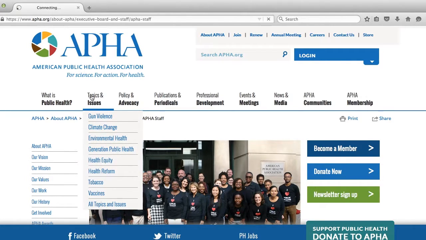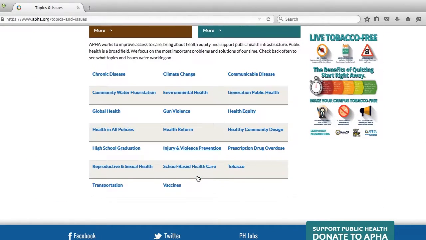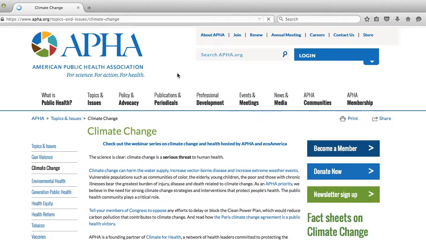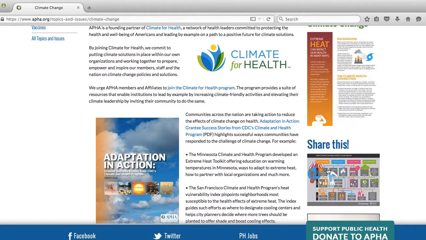And if you go to that Topics and Issues landing page and scroll down a bit, you can see a list of all the Topics and Issues pages we have right now. And click on one of those pages, say Climate Change, and you can find some helpful resources like fact sheets, infographics, issue briefs, and more.